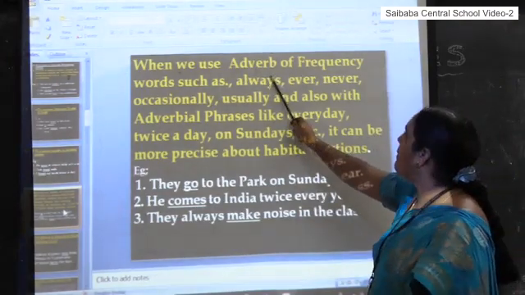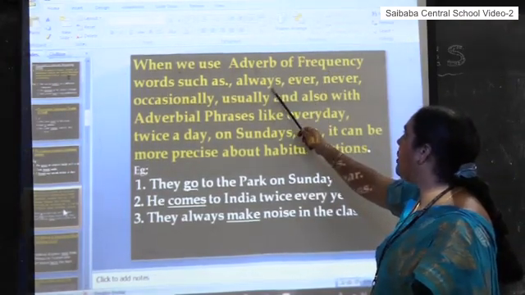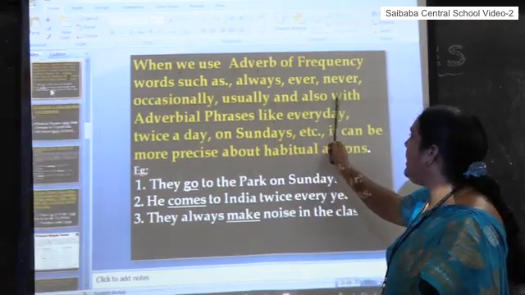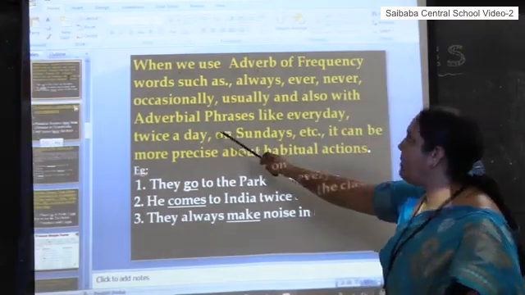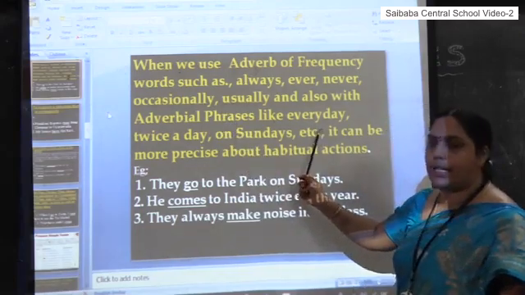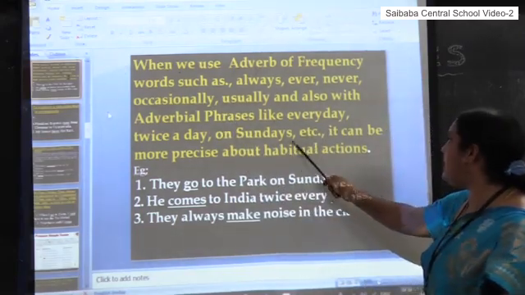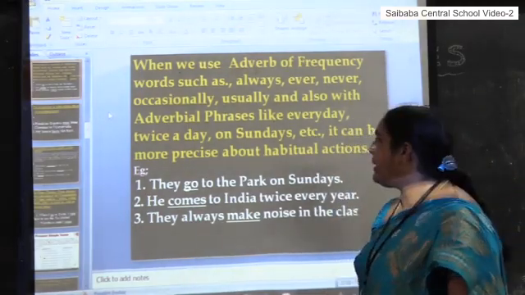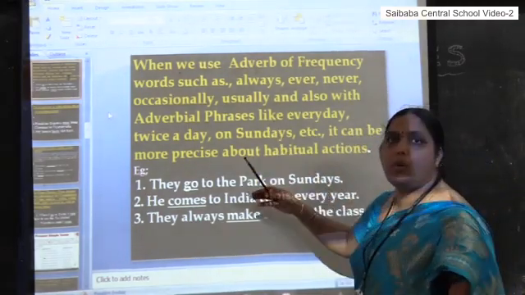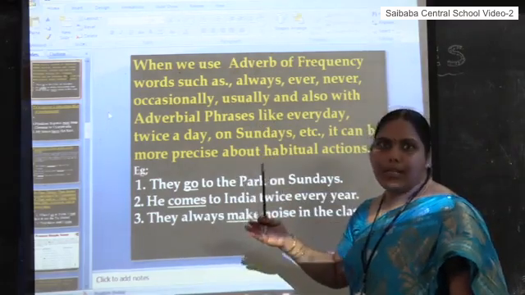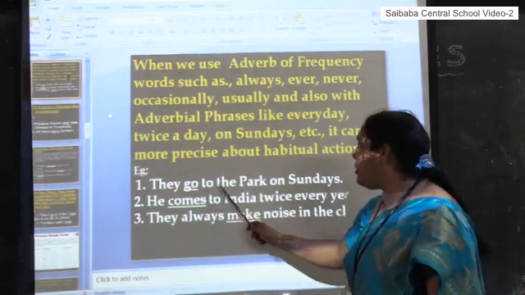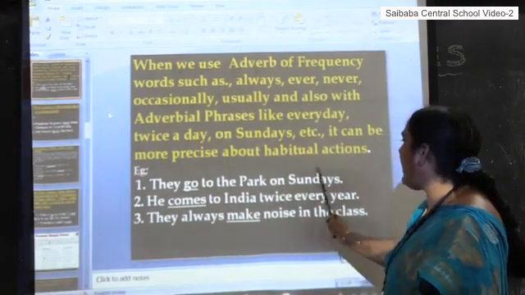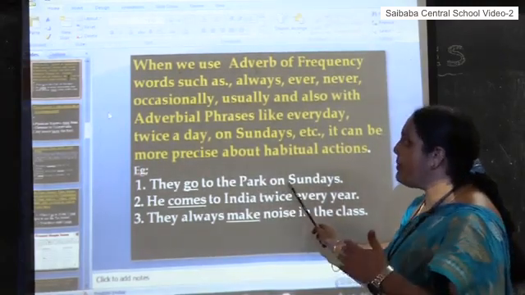When we use adverbs of frequency such as always, ever, never, occasionally, usually, or adverbial phrases like every day, twice a day, on Sunday, it can be easier to understand the time of the habitual action more precisely. Precisely means more clearly. See, they go to the park on Sundays. It is mentioning the time specifically.